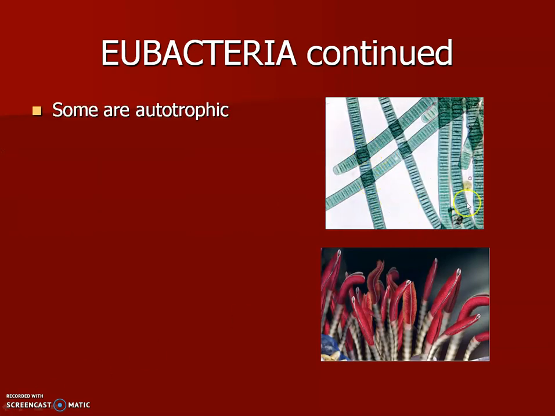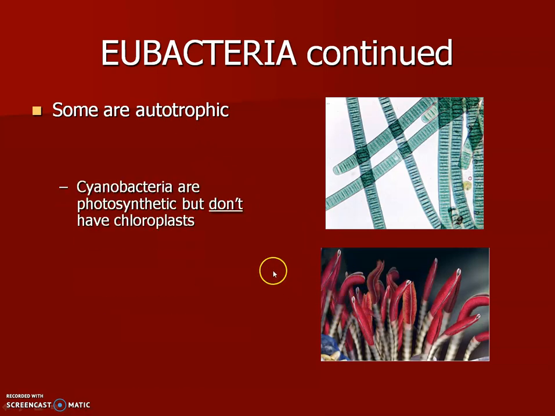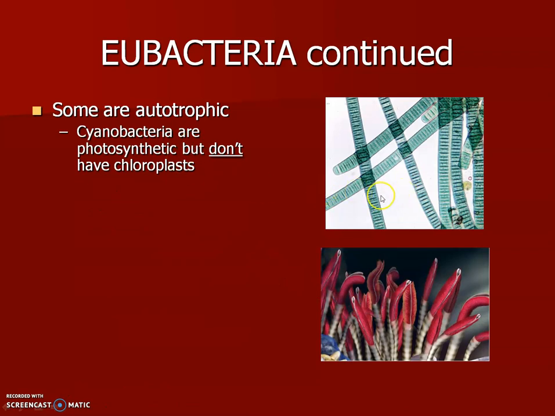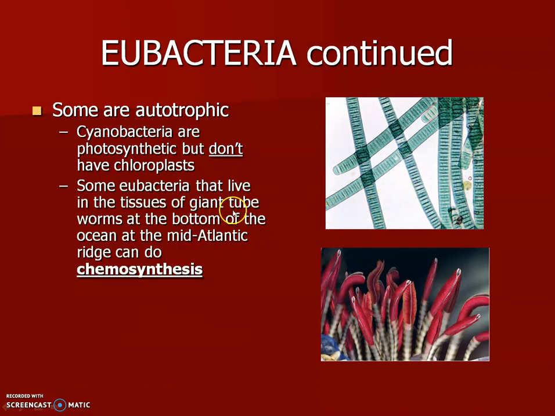This is a good example of an autotrophic bacteria. It's called blue-green algae, also called cyanobacteria, and so it's photosynthetic. Remember, the bacteria, not the tube worms themselves, but the bacteria that live in an organ called a trophosome embedded in their skin, those bacteria are the autotrophic chemosynthetic bacteria. So cyanobacteria are photosynthetic but don't have chloroplasts. Some eubacteria that live in the tissues of these tube worms can do the chemosynthesis.